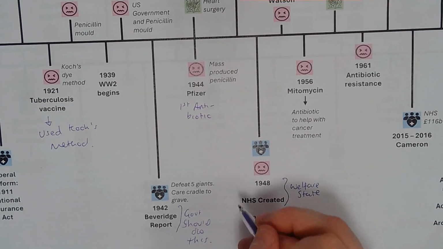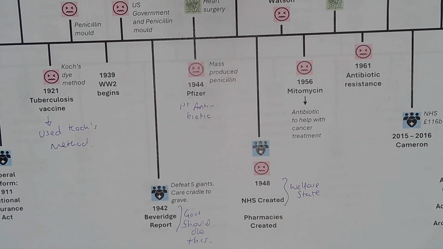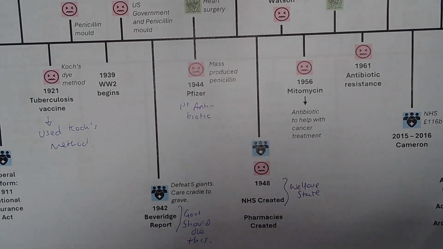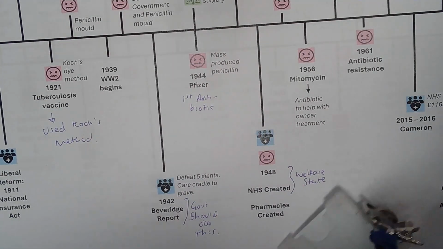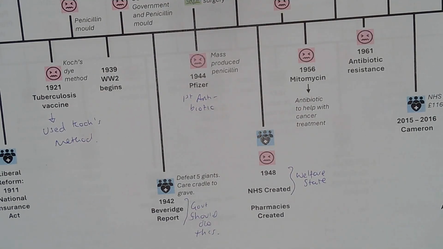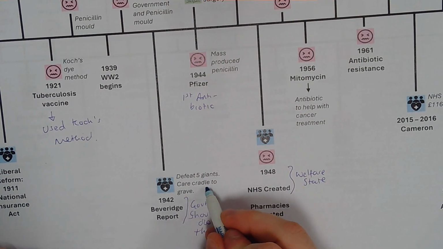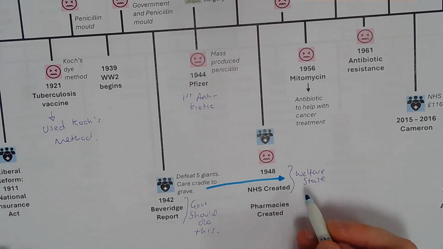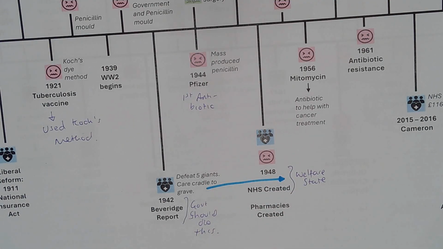And the welfare state is really simply, I'm going to just highlight this. So the welfare state is just really, really simply the fact that people are going to be cared for from cradle to grave. Another example of the welfare state outside the NHS is the building of council houses as well. So knocking down those slums, those back-to-back houses with loads of people in it, and creating proper nice council houses for people. Again, stopping that spread of disease really.